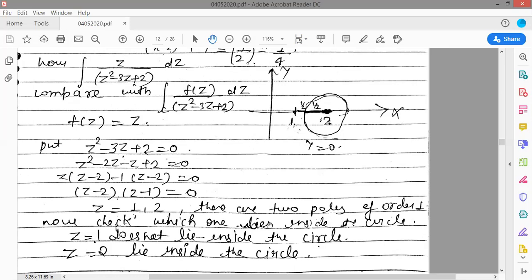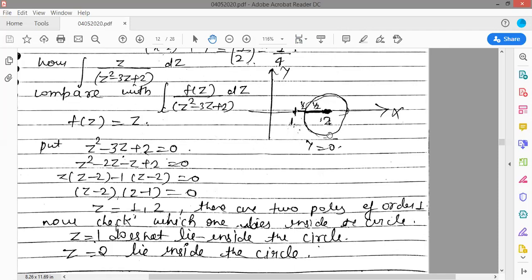So z is equal to, there are 2 poles of order 1. Now check which one lies inside the circle. So z is equal to 1 does not lie inside the circle. You can see here this point 1 is outside of the circle, but 2 is the point that lies inside the circle of radius half.